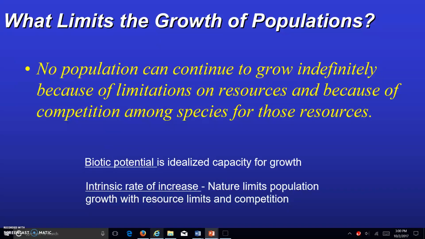So, we've talked about species and ecosystems and relationships between species. What limits the growth of populations? Biotic potential and intrinsic rate of increase are two terms that you should know. Biotic potential is the idealized capacity for growth within an ecosystem, and the intrinsic rate of increase is that nature limits the population growth because of resource limits and competition. To summarize population growth, no population can continue to grow indefinitely because there are limitations on resources and because there's competition among species for those resources.